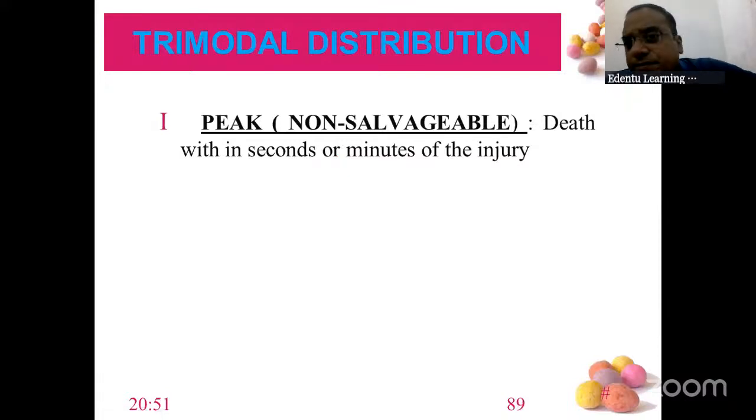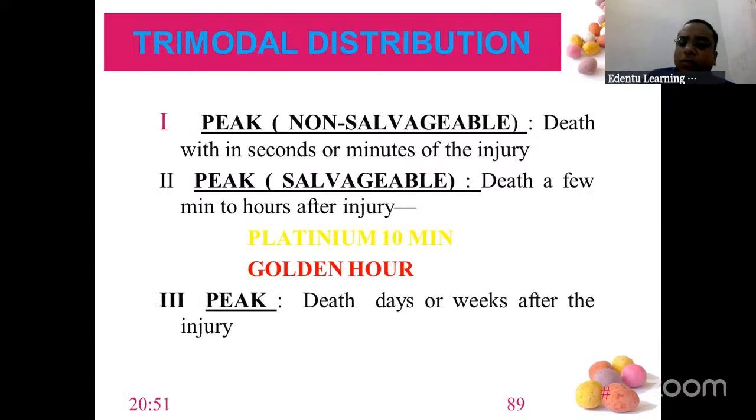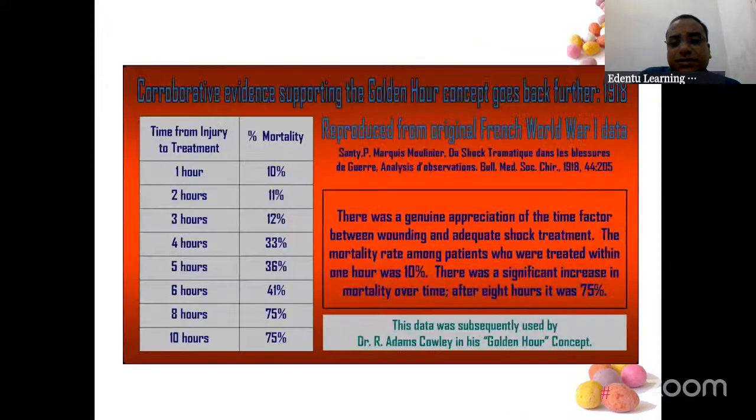There are 3 types of death: peak 1, peak 2, peak 3. Peak 1 is non-salvageable, where you can't do anything, instant death can happen. Peak 2 is salvageable, where you can save the patient. The first 10 minutes after an accident or an injury is called the platinum 10 minutes. Maybe there is an obstruction in the neck, something went inside. You just take out the obstruction, done, the patient is fine. He doesn't need any surgeries. And the first 1 hour is called the golden hour. Peak 3 type of death is death after an accident, after days, weeks or months.